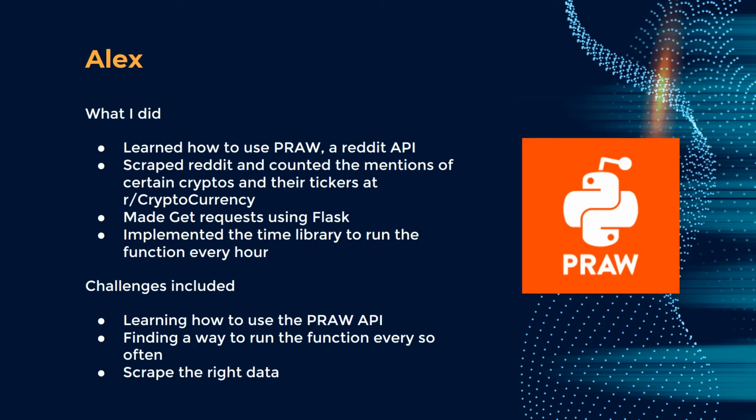For this project, I learned how to use the Reddit API, PRAW. I also learned how to scrape Reddit and count the mentions of certain cryptos and their tickers at r/cryptocurrency. I also made the GET requests using Flask. I implemented the time library to run the function every hour. Some challenges that I faced included learning how to use the PRAW API and how to apply it to specific subreddits. Another challenge was finding a way to run the function every hour. And finally, the last challenge included learning how to scrape the right data and making sure that it didn't appear multiple times.